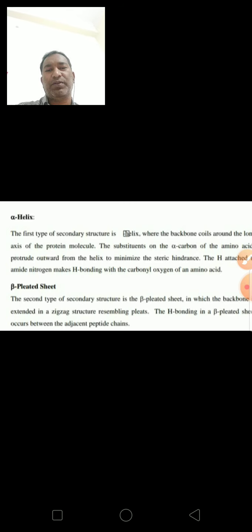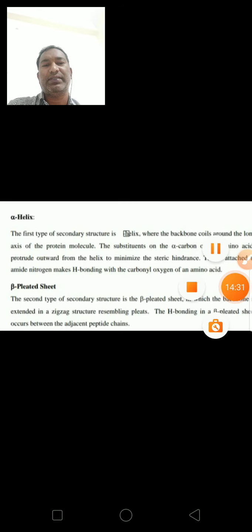The hydrogen bonds in beta pleated sheets occur between the adjacent peptide chains. So adjacent peptide chains means different peptide chains or the same peptide chains.